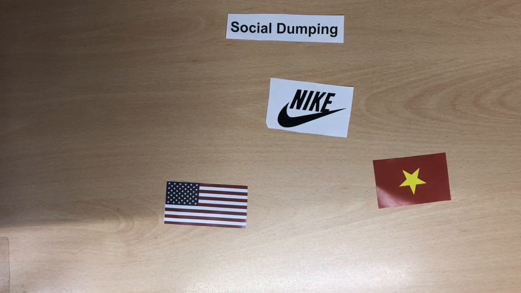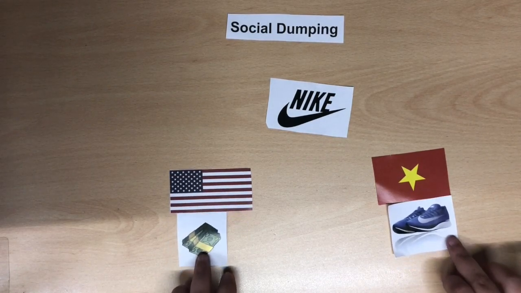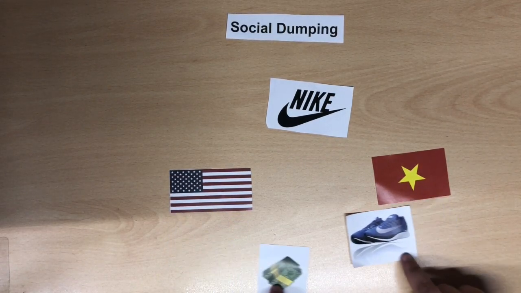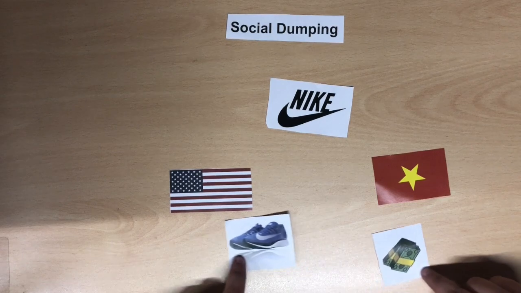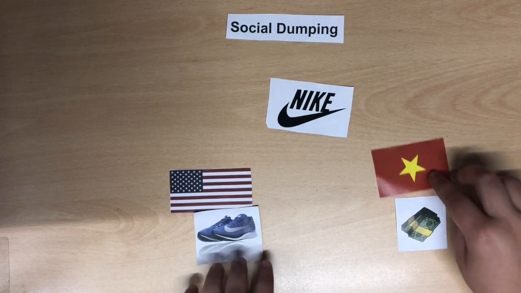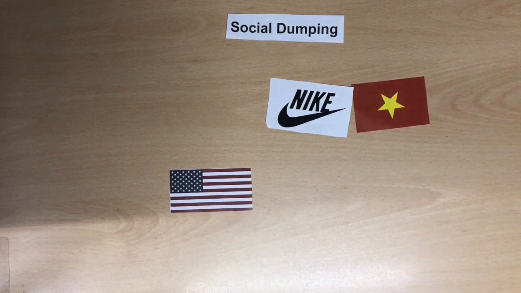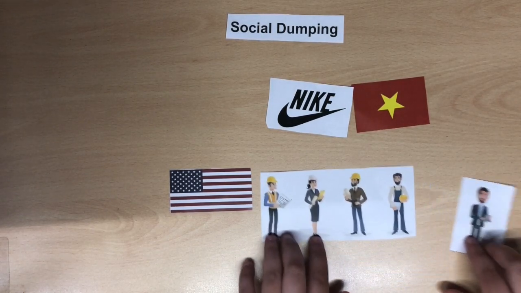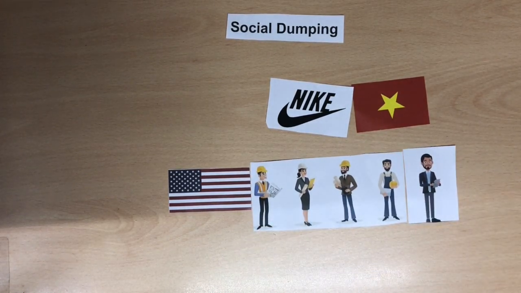Let's go back to our example of Nike, who used this form of social dumping. They contract out labor and production to cheaper labor markets in Taiwan for lower costs. This practice hurts the employees in both the importing and exporting country. However, the company, the exporting country, and the customer share the benefits.